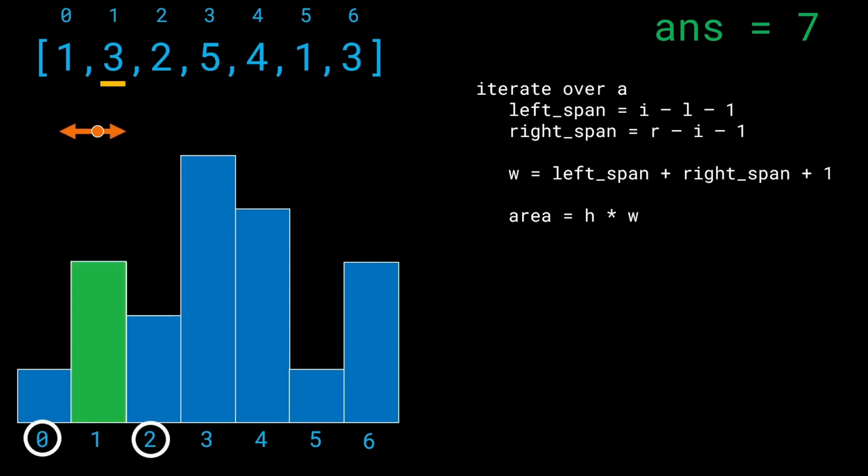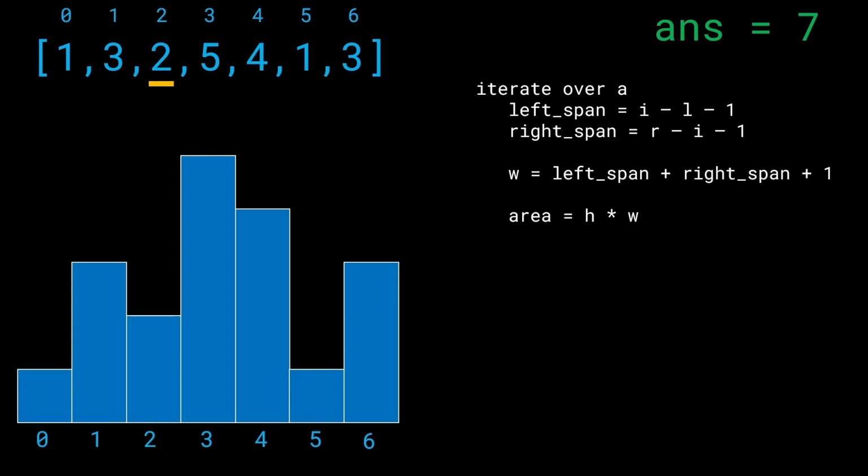And every single time we can store the area, and then on the top right hand side we have the answer, which is simply going to be the maximum of all the areas. Because remember, what's the goal of this problem? We have to find the largest area rectangle in the histogram, right? So this is the way we're going to approach this problem.